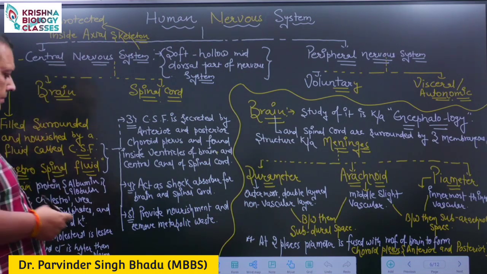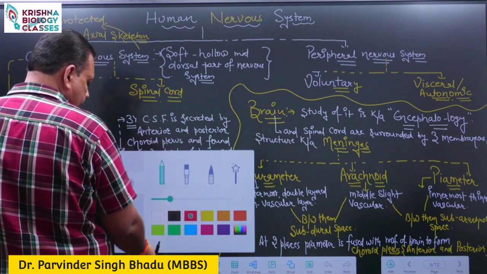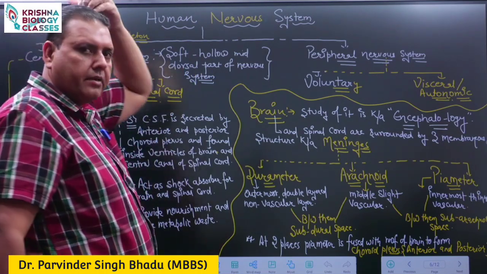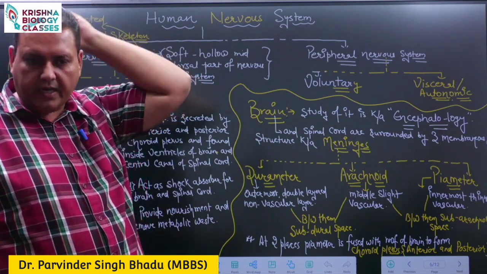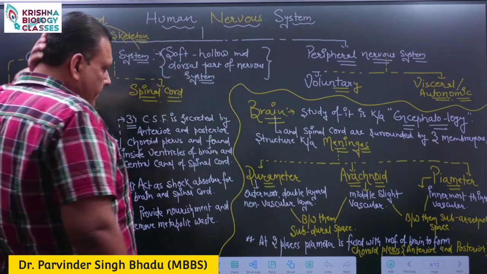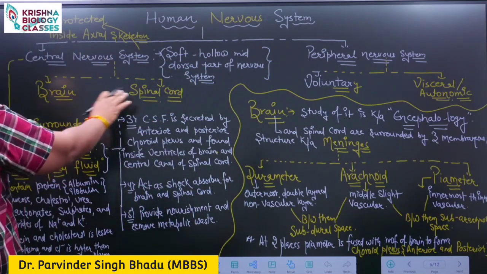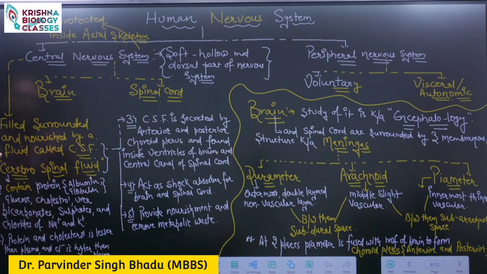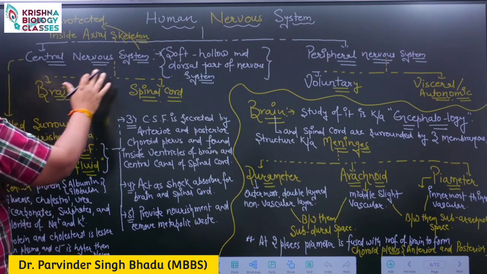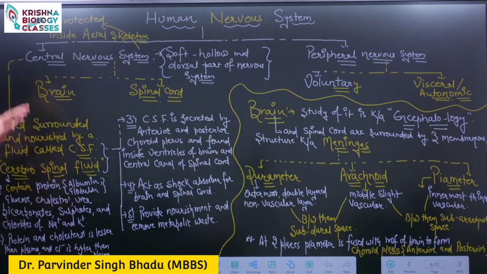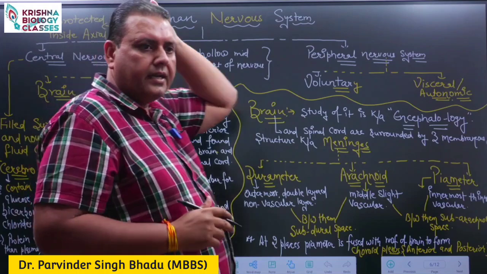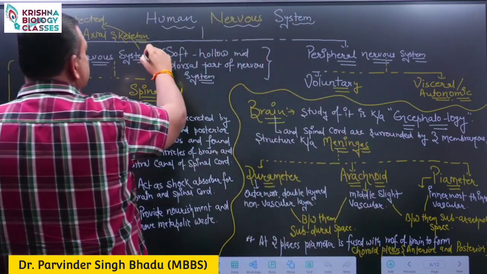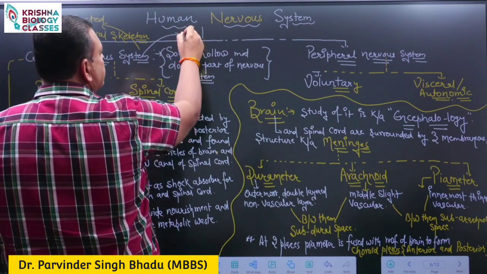The first important point is that it is a soft hollow part which runs mid-dorsal, that means it is in direct contact with the median axis and runs towards the backward side. Two important parts of it are the brain and spinal cord. Now this central nervous system is present inside the axial skeleton of our body.